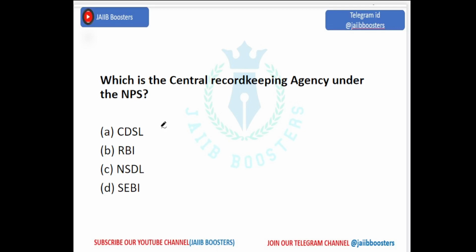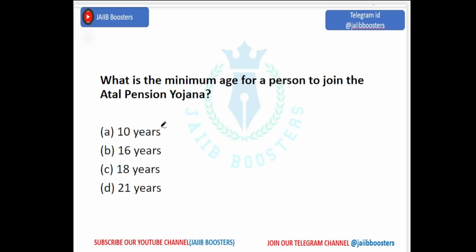Which is the central recordkeeping agency under NPS? It is NSDL. Okay. What is the minimum age for a person to join the Atal Pension Yojana? 10 years, 16 years, 18 years, 21 years. The minimum age should be 18 years. 18 years is the minimum age for a person in Atal Pension Yojana.